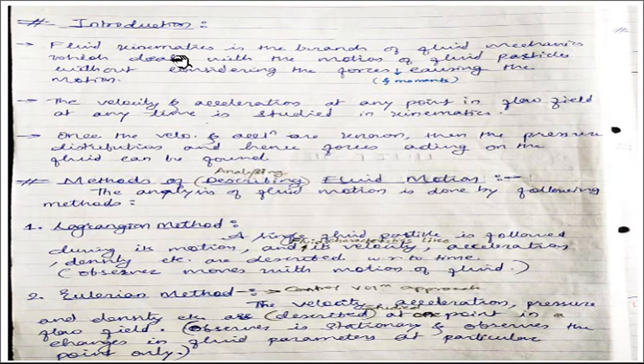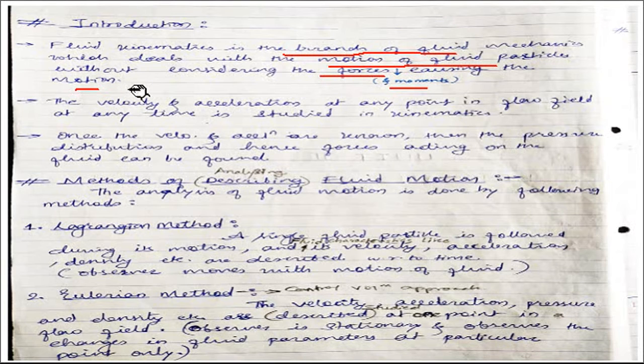Okay, so first we see what is fluid kinematics. Definition of fluid kinematics. Fluid kinematics is a branch of fluid mechanics which deals with the motion of fluid particles, which studies the motion of fluid particles without considering the forces and moments causing the motion, right?